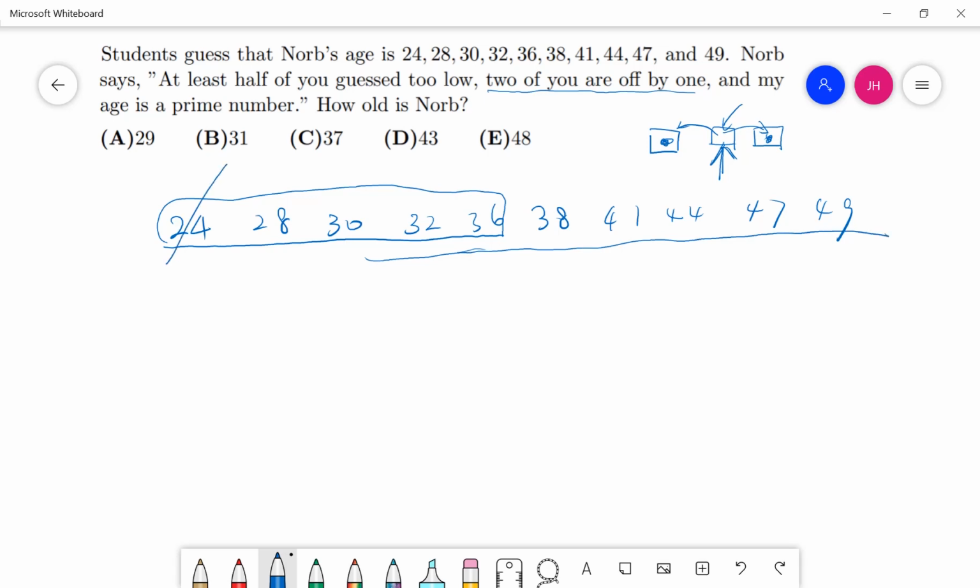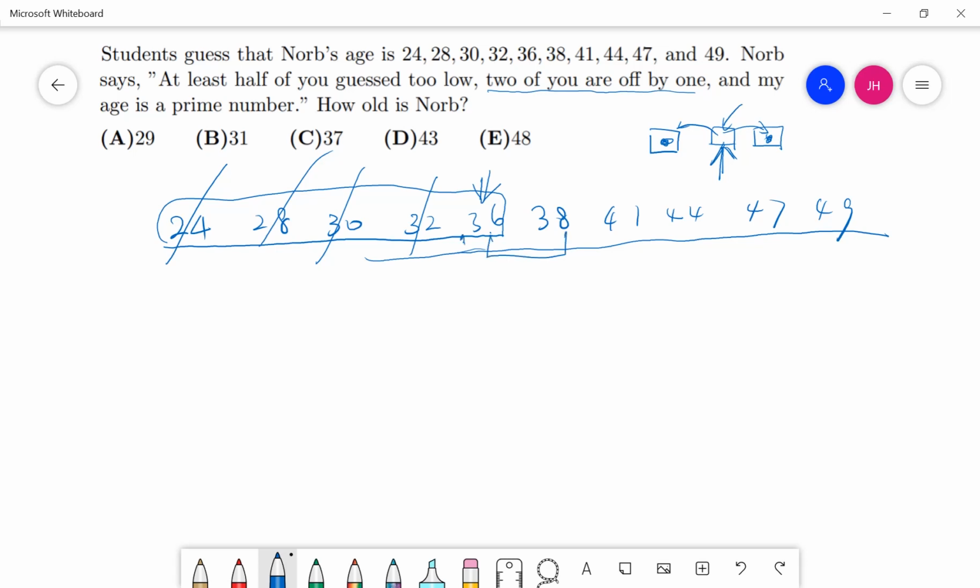But remember, this has been crossed out. But be careful. We may still want to consider this number, right? Because the number is certainly crossed out, but when we consider the 2 numbers that are off the actual number by 1, this is still a viable bound.